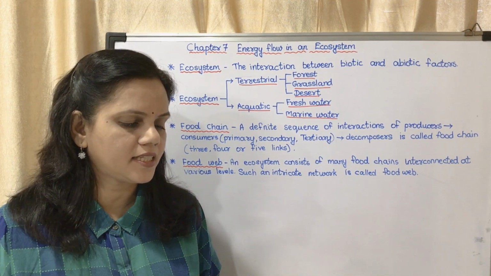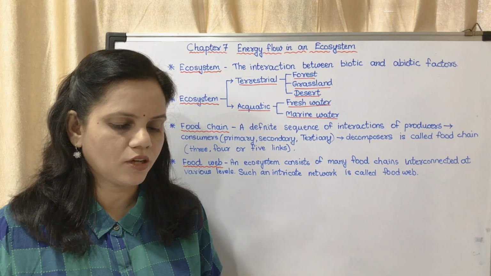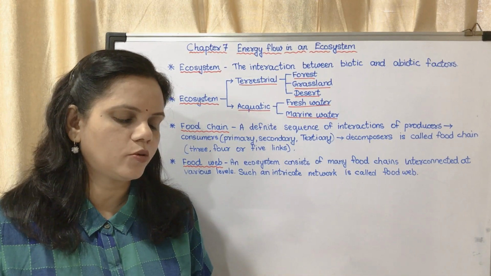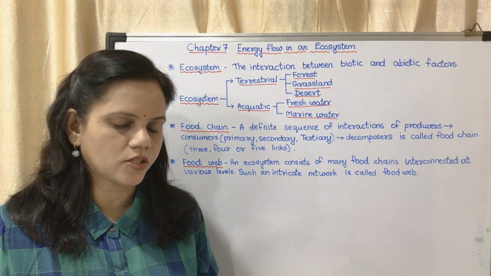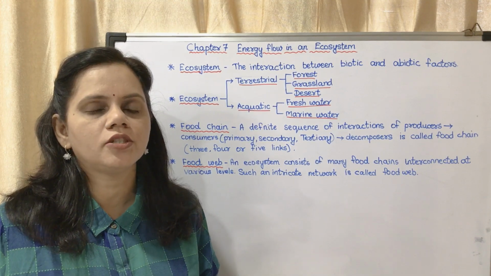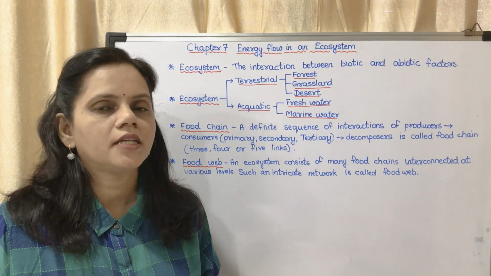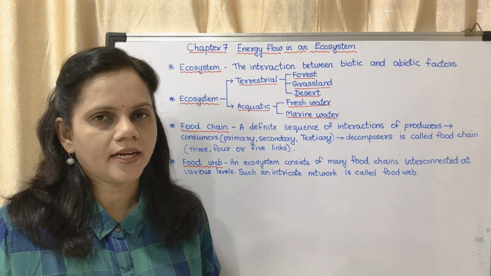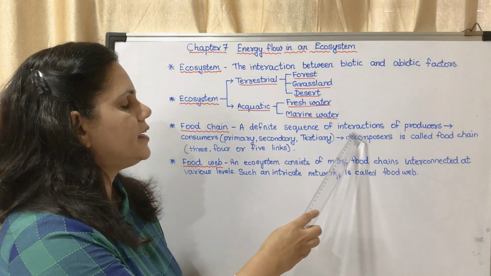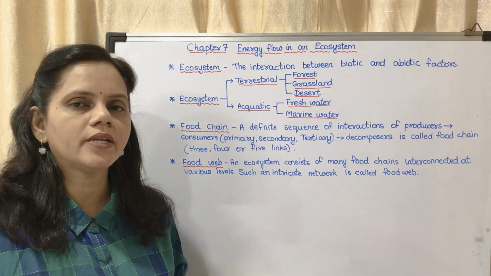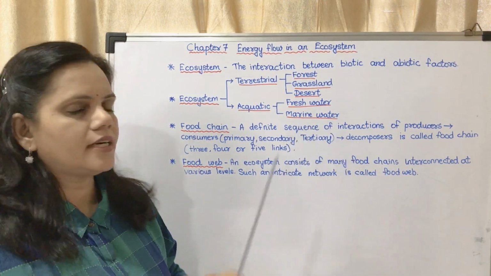Now the next, energy flow in an ecosystem. We have already learned the classification of living organisms according to the mode of nutrition into producers, consumers, saprotrophs and decomposers. So the terms producers, consumers, saprotrophs and decomposers, these all we know. Now we will start with the topic, that is food chain. What is a food chain? A definite sequence of interactions of producers, consumers and decomposers.